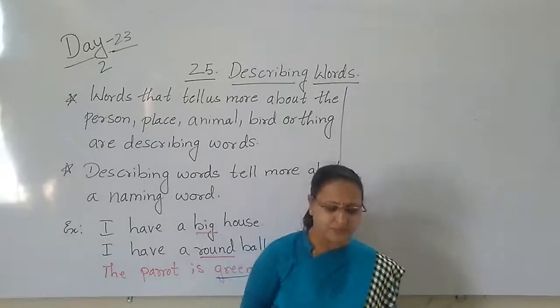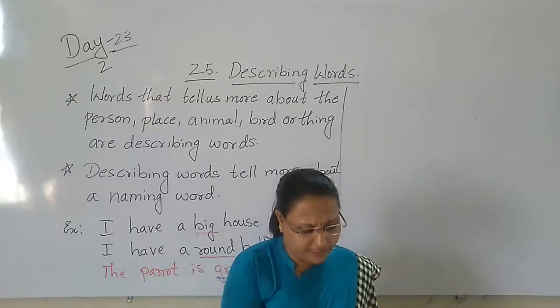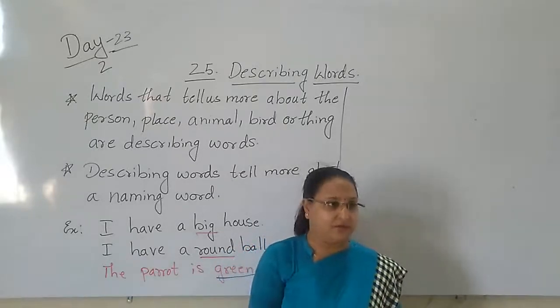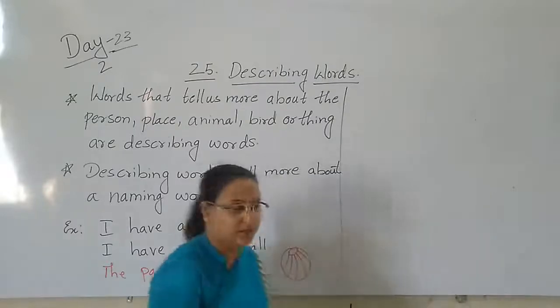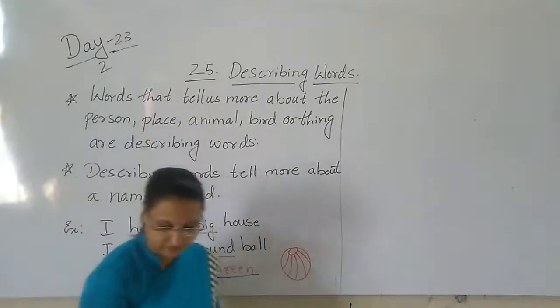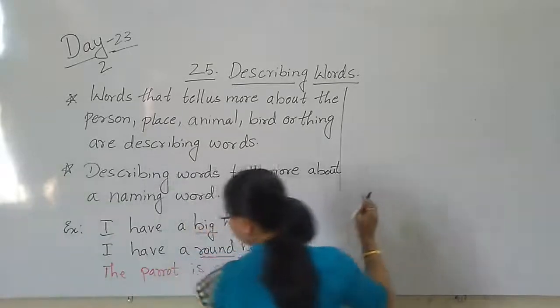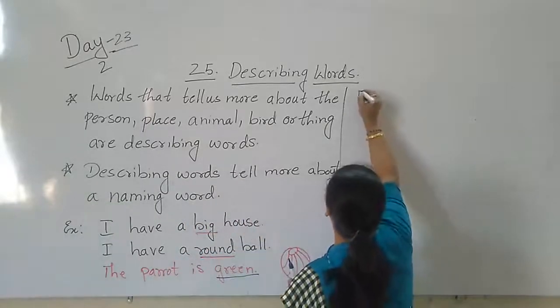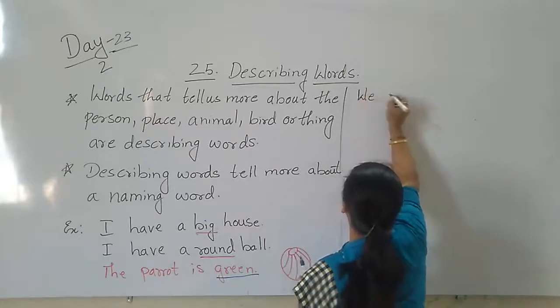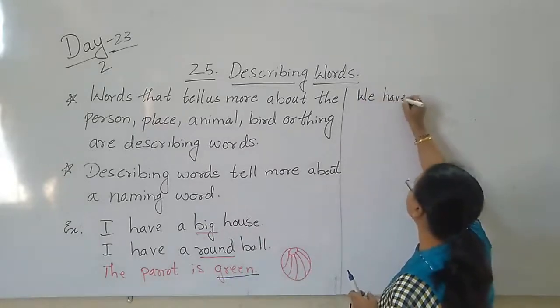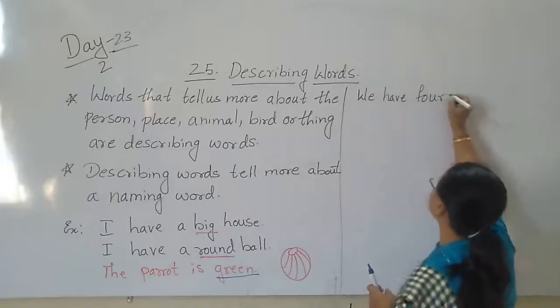Here we see many different types of things. Now I can say here, we have 4 cars.